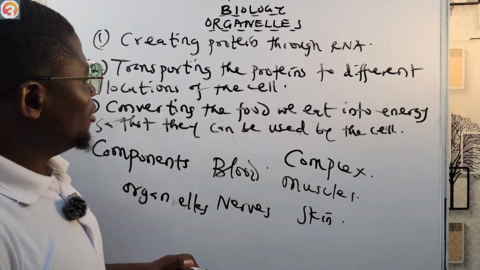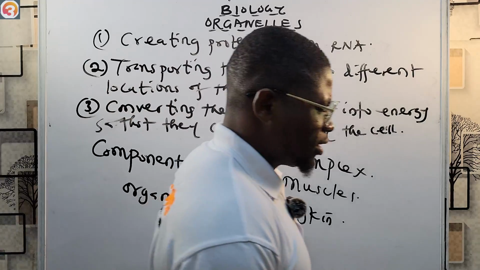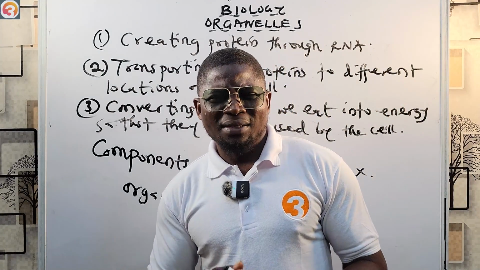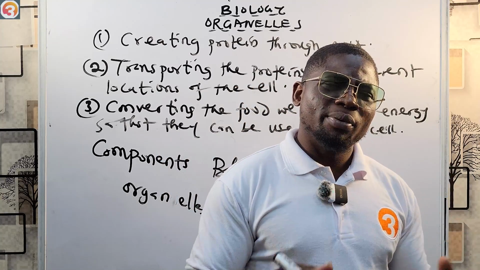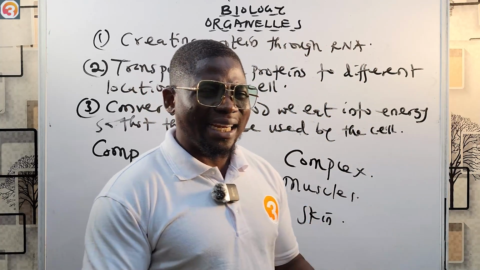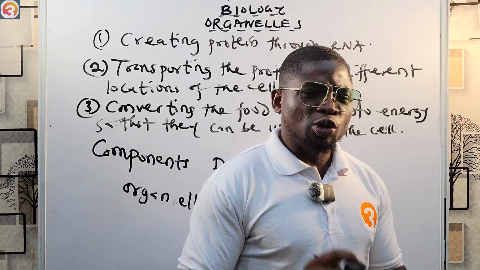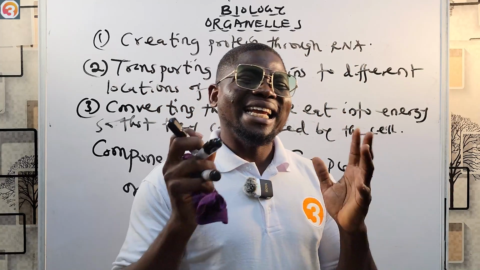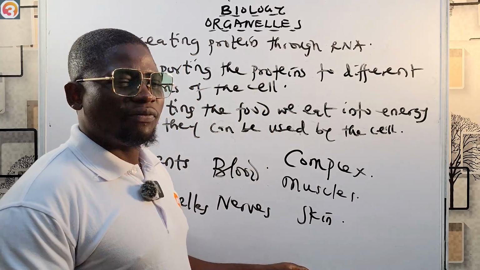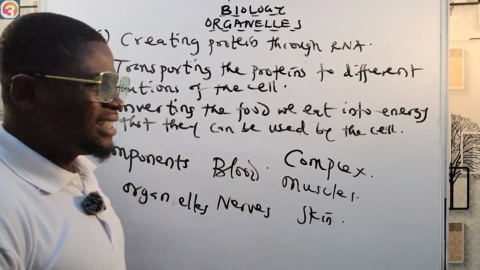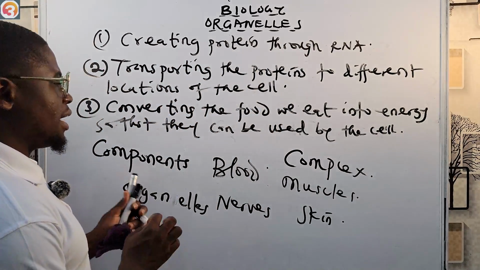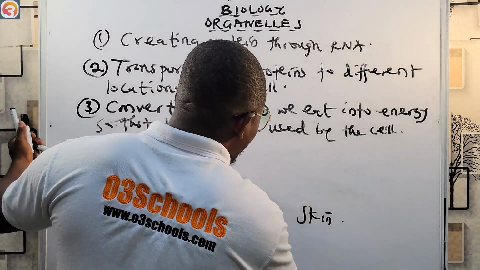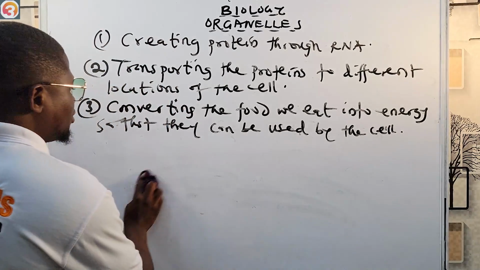Now, as a close to this class, it's important to know that there are 8 different organelles that we are going to look at. We're going to look at them one after the other until we are done with all of them. And those organelles include, number 1, the nucleus. Let me write them out so that you see them.